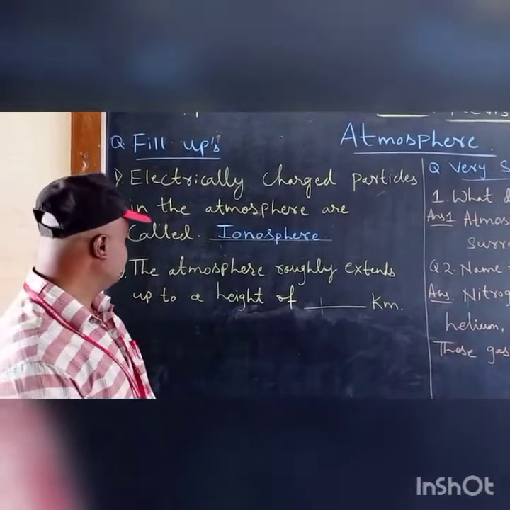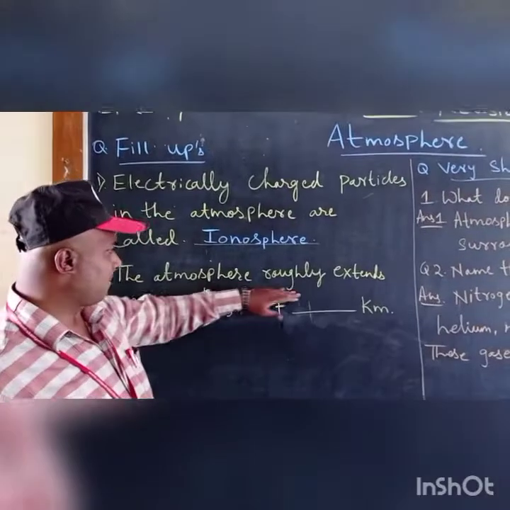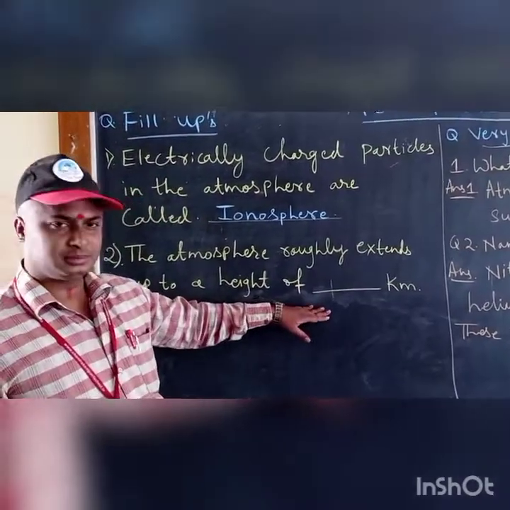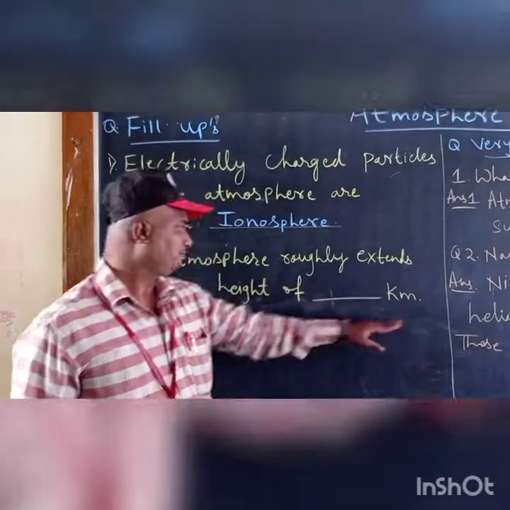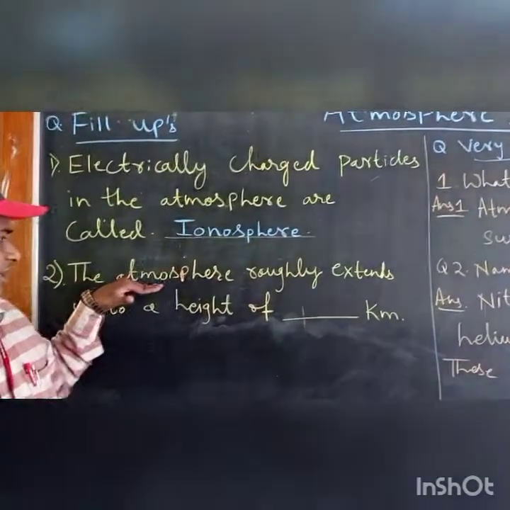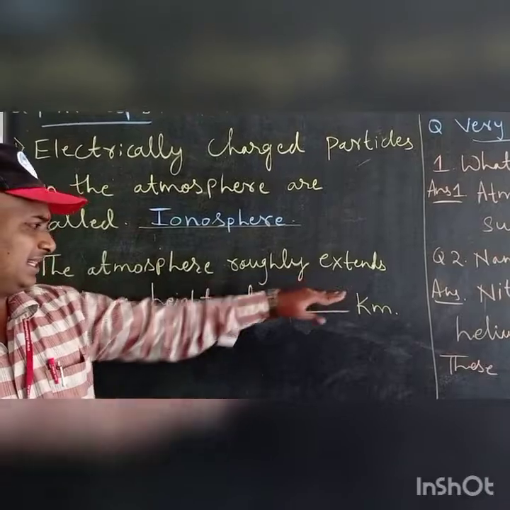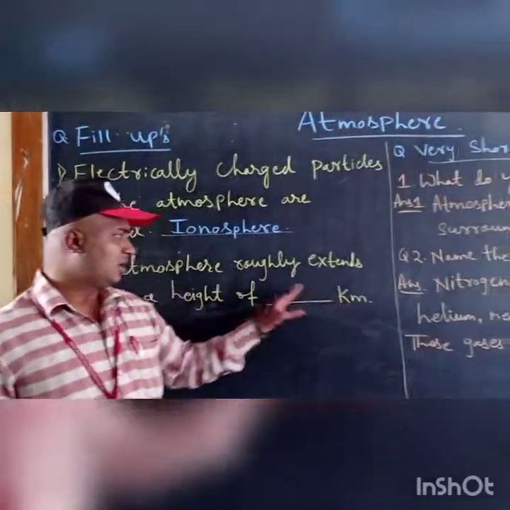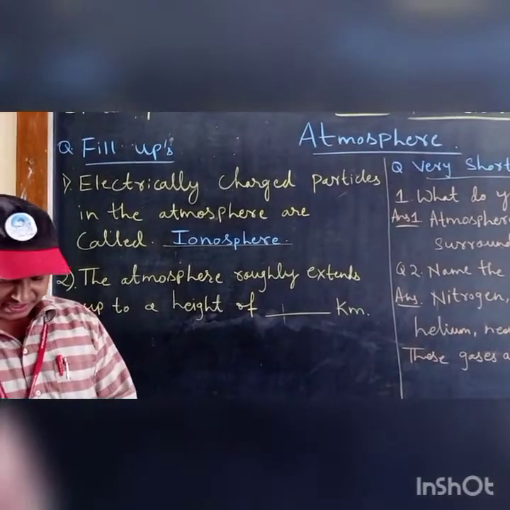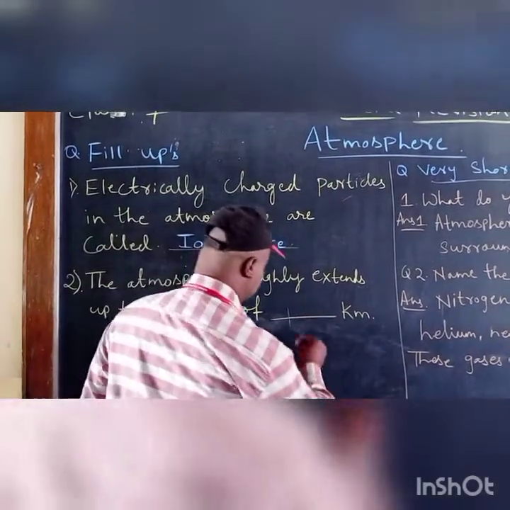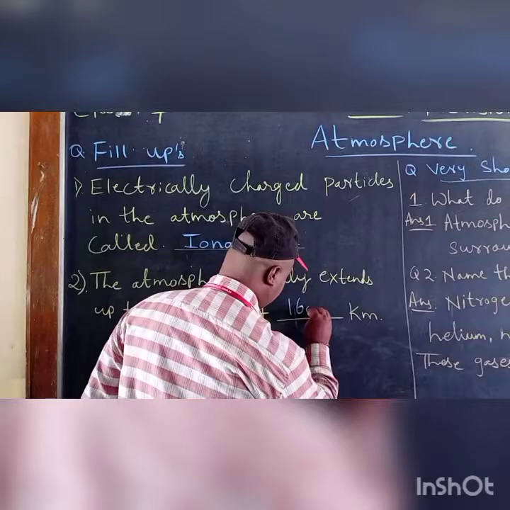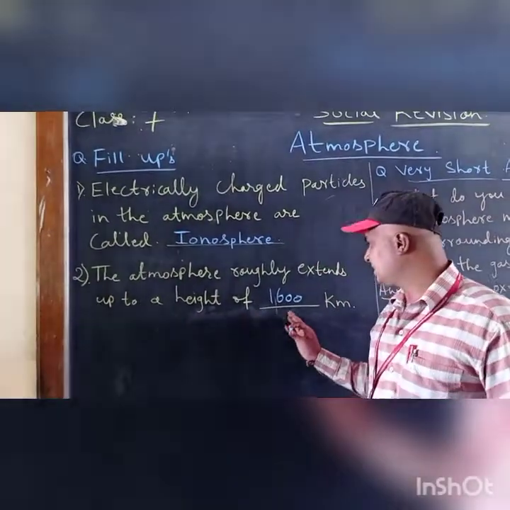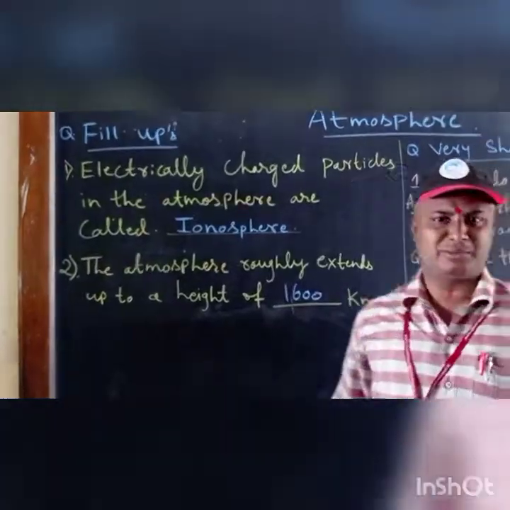Second, fill in the blanks. The atmosphere roughly extends up to a height of dash kilometers. How many kilometers? The atmosphere extends up to 1600 kilometers.